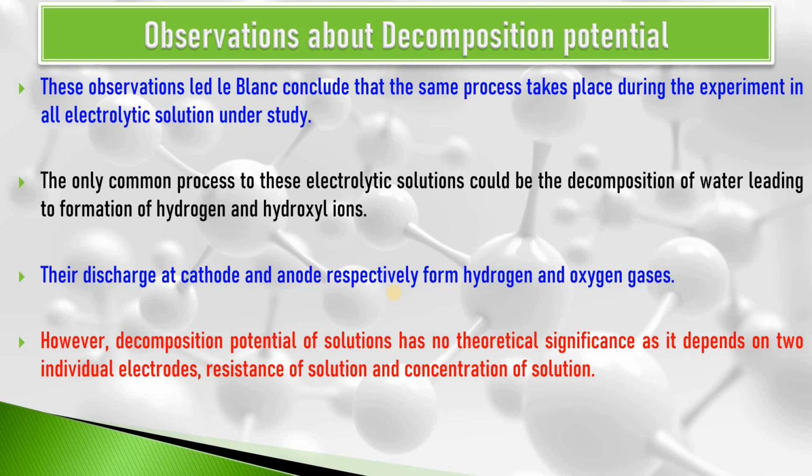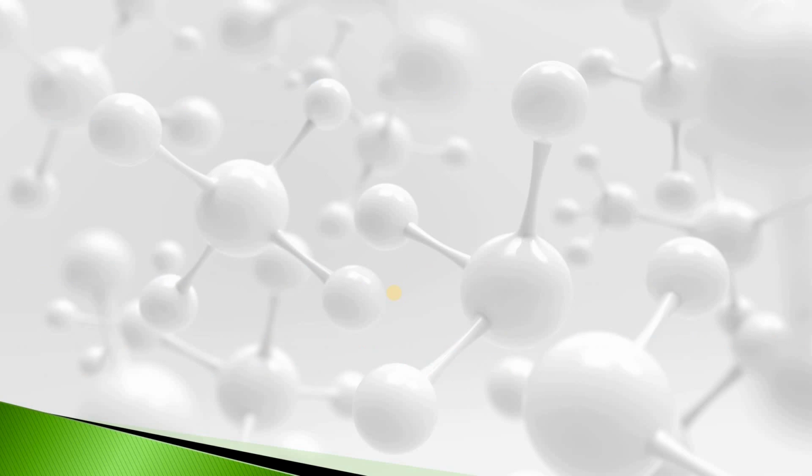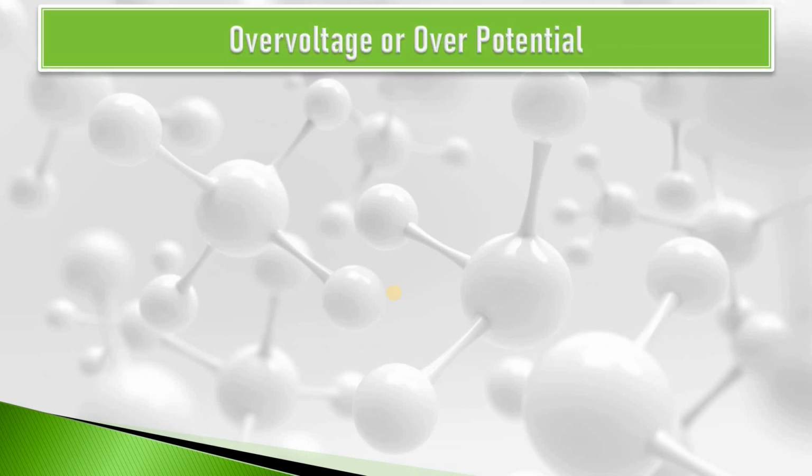In spite of all these restrictions, decomposition potential experiments were useful. They are of historical importance because they paved the way to a more important concept that is known as overvoltage or overpotential. In my next video, I will discuss this concept of overvoltage in detail.